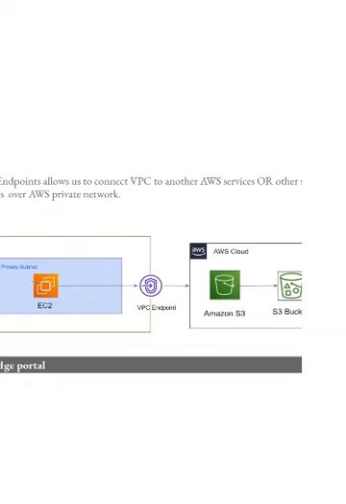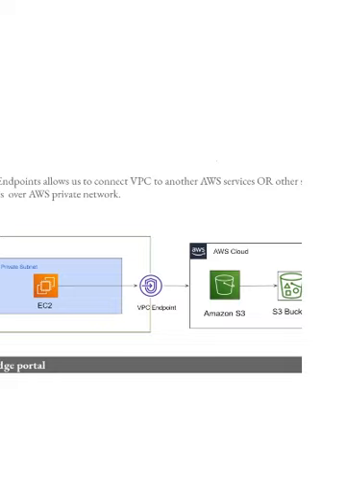So now let's say an instance in a private subnet wants to communicate with the S3 bucket, assuming that you do not have a NAT gateway or even an internet gateway. With the help of a VPC endpoint, this EC2 instance will be able to communicate perfectly with the S3 bucket. So instead of the internet gateway, you now have the VPC endpoint, and this entire network communication that we are discussing goes over the AWS private network. It does not go towards the internet. And this is the high level overview of the benefits of VPC endpoints.